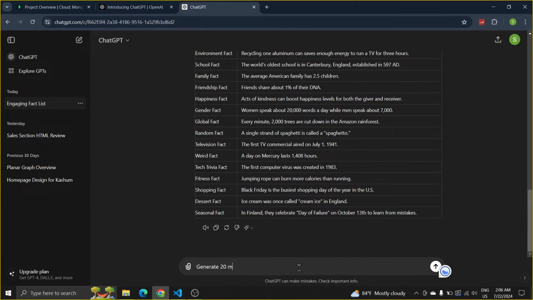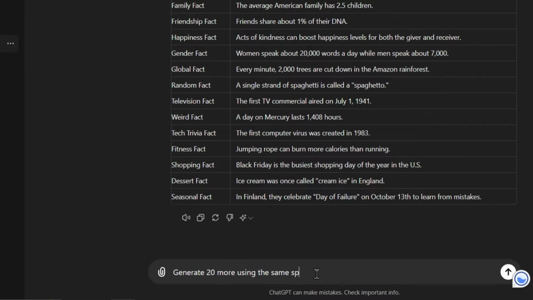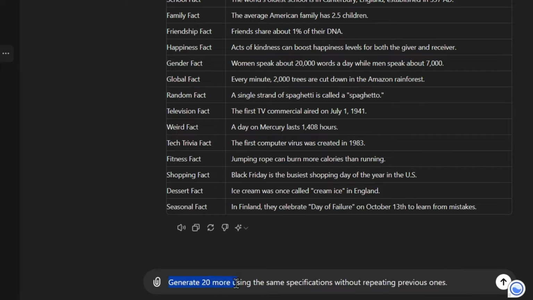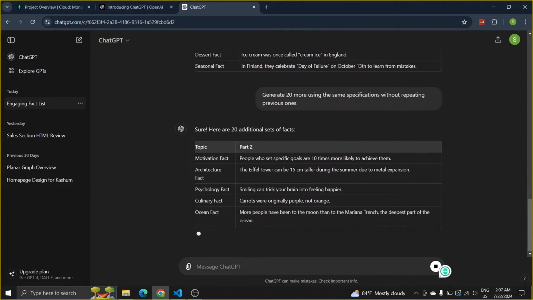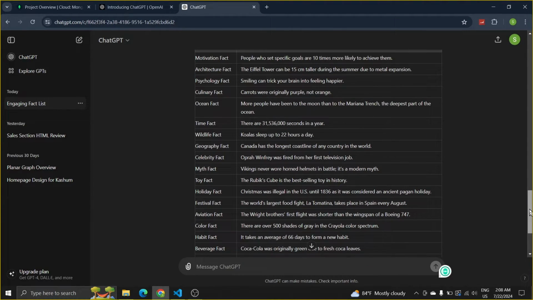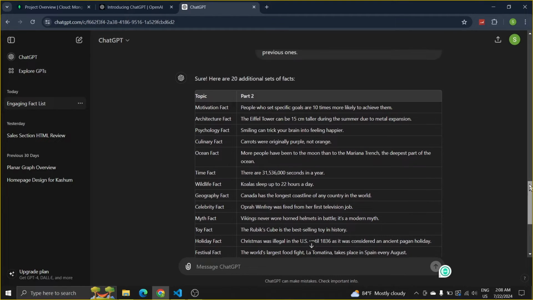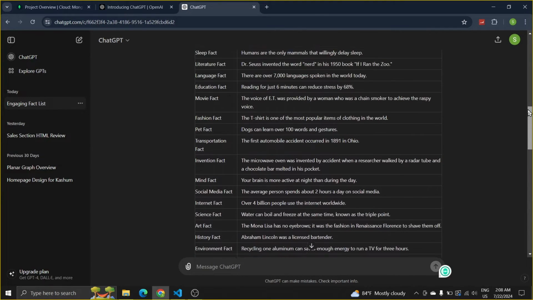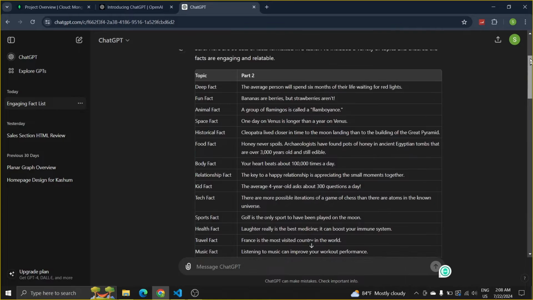I then give a second command like this: generate 20 more using the same specifications without repeating previous ones. This command is also run in ChatGPT, and you can also see the output from it in this way. After getting the output, we will go to the next step.